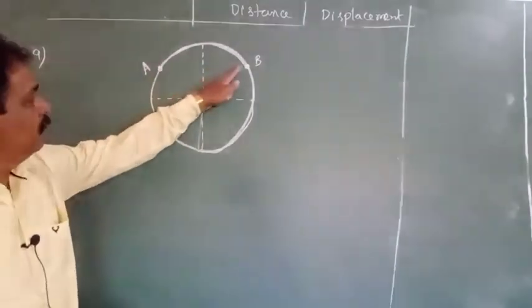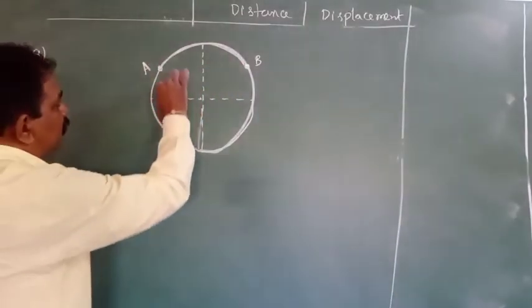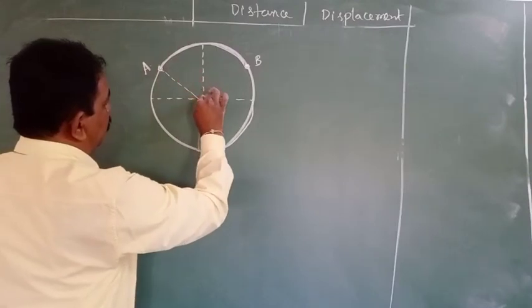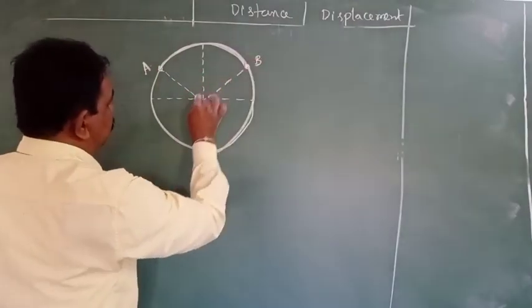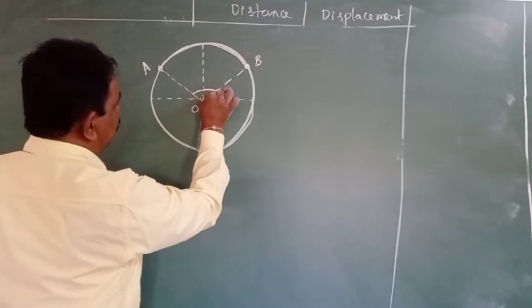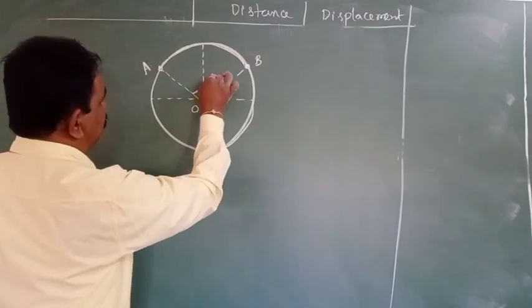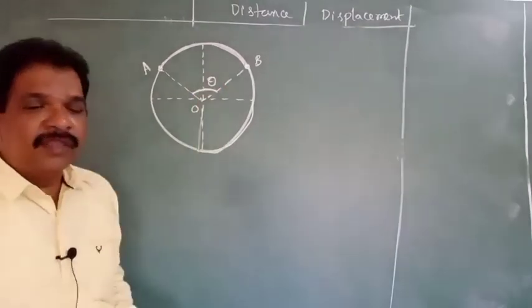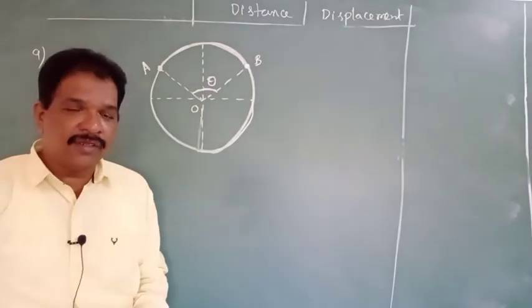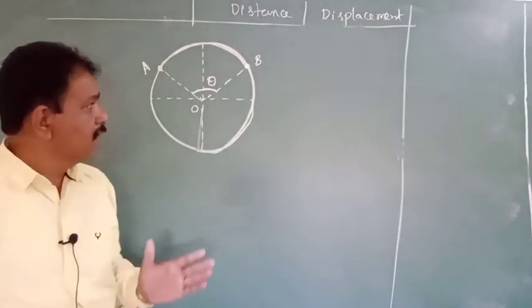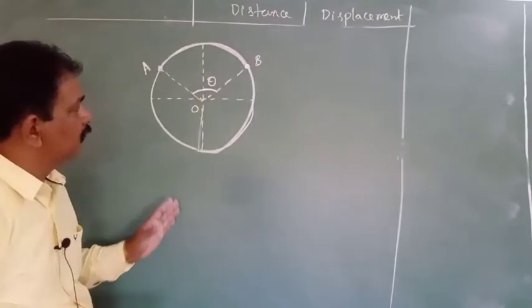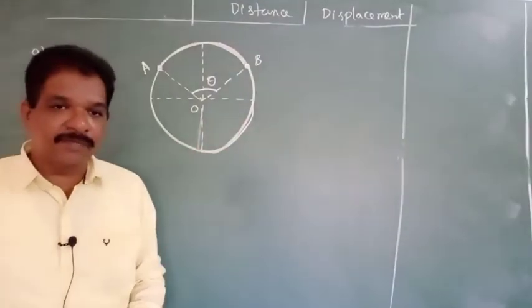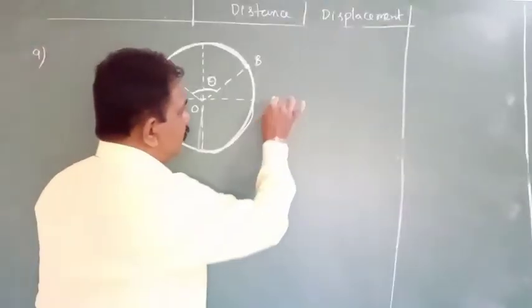It came from A to B. The line joining A and B and the center, this angle is theta. They will give the theta value. They will ask to calculate what is the distance, what is the displacement. How to calculate, I will explain. Let us see. First, distance.